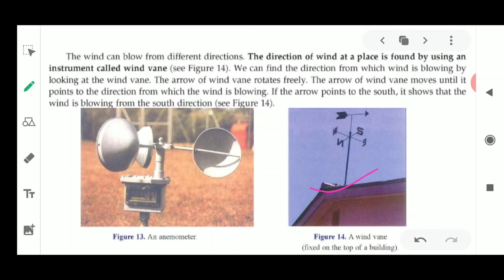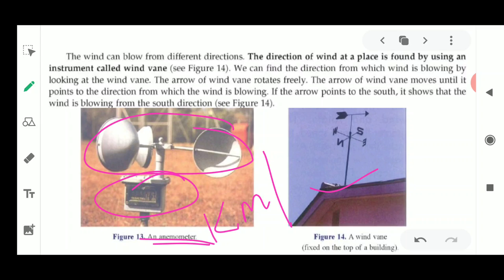Also, this is another instrument called a wind vane, which tells the direction. So we can measure the speed of the wind using this anemometer, which has a scale at the bottom that measures the wind speed in kilometers per hour. Okay, so now this instrument, the anemometer, helps in measuring the speed of wind. But in which direction the wind is blowing will be measured by another instrument called a wind vane.